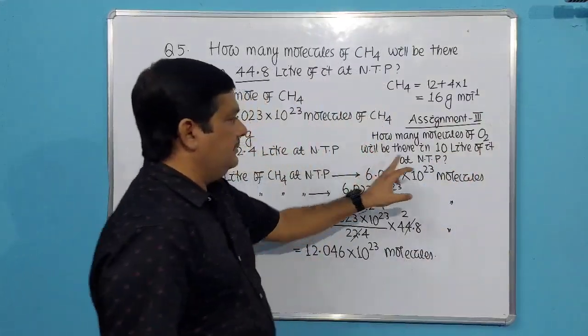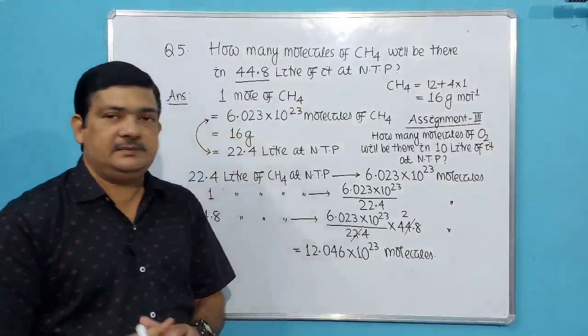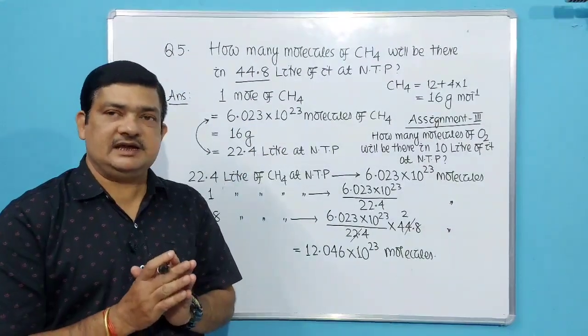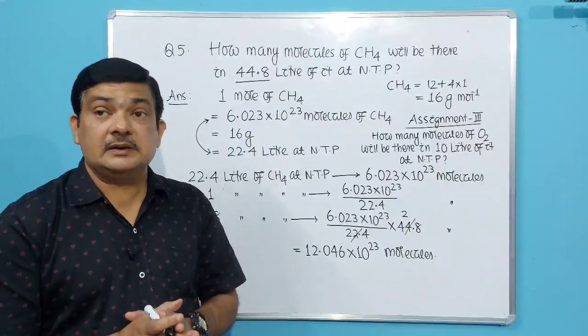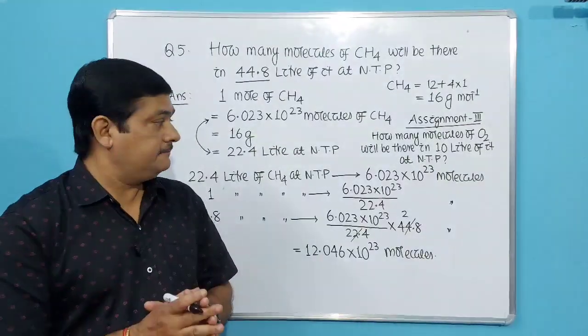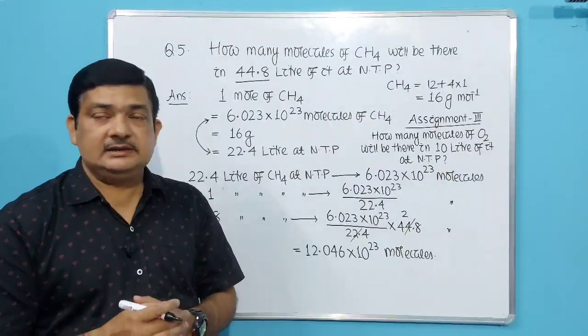So this is the question. That means if 10 liter of oxygen is taken at normal temperature and pressure, it will contain how many molecules of oxygen. Okay. So today I am not pressurizing you because we had a vacation.